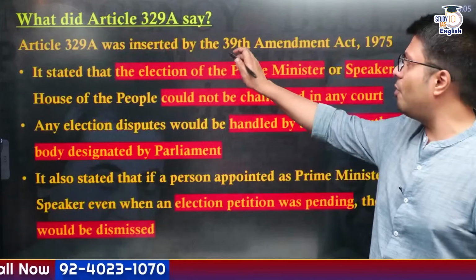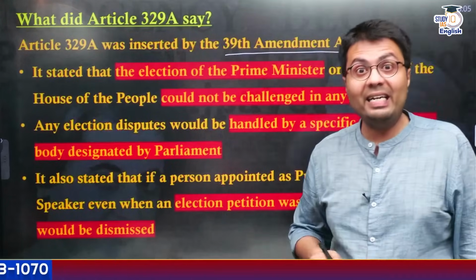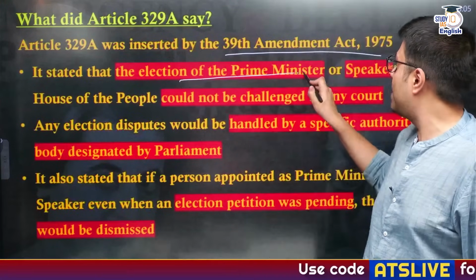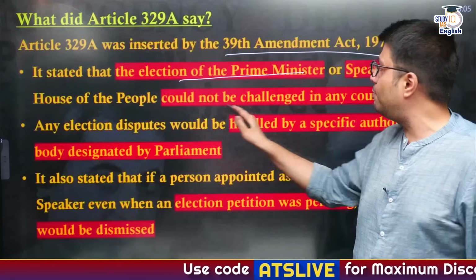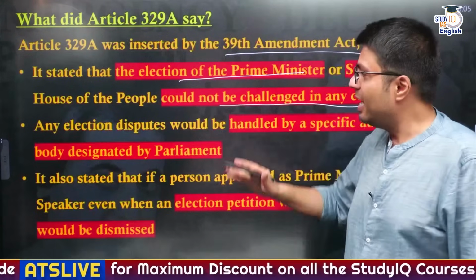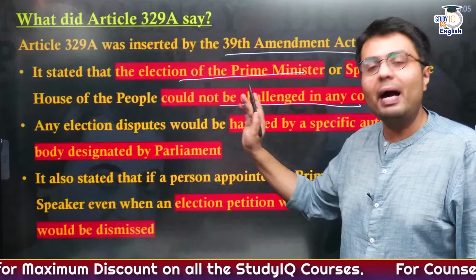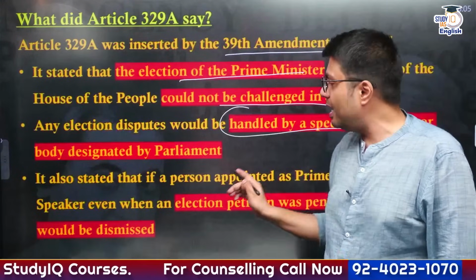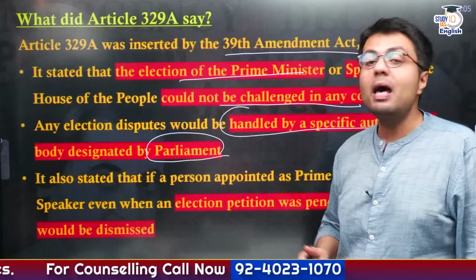So let us discuss Article 329A more. Now, this article, as I've told you, was inserted in 1975 when the emergency was in place, and it stated that the election of the Prime Minister or the Speaker could not be challenged in any court of law, be it the Supreme Court or a High Court, and any election dispute that might happen would be handled by a specific authority or body designated by the Parliament of India.